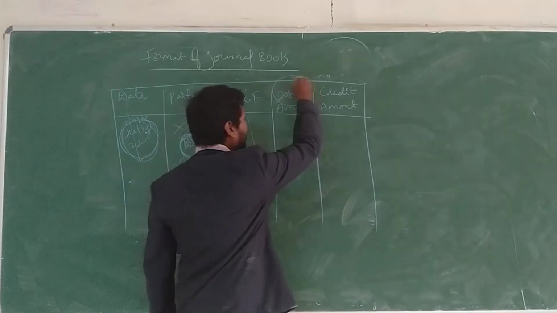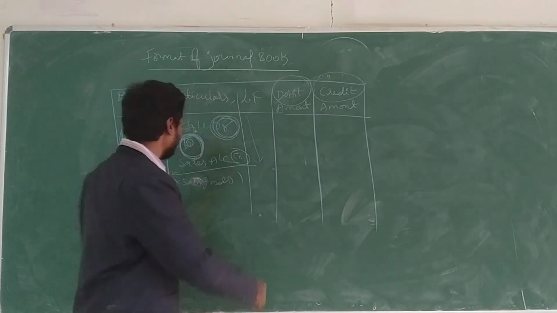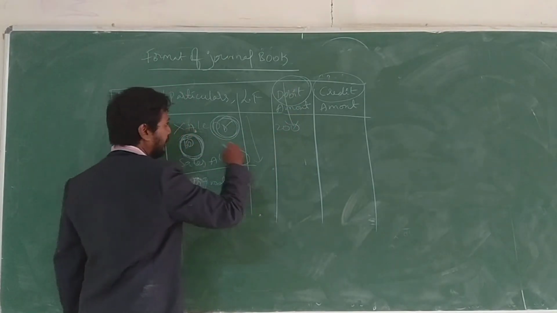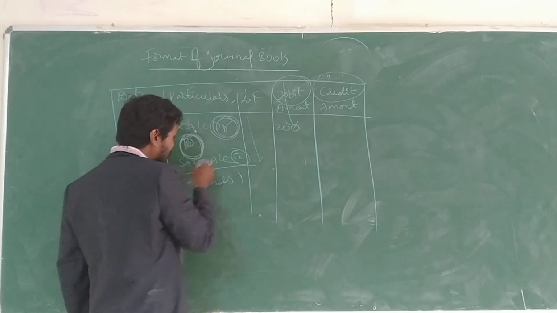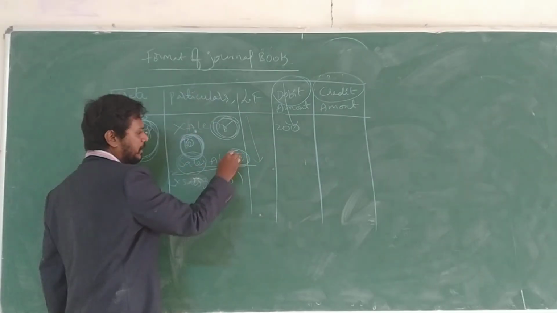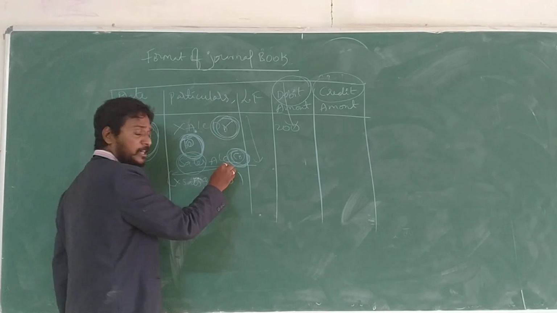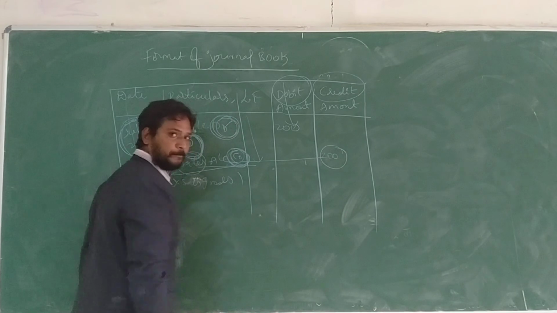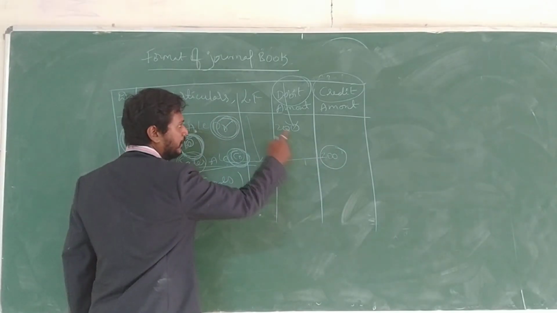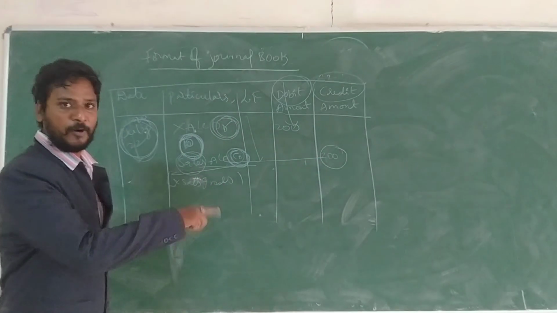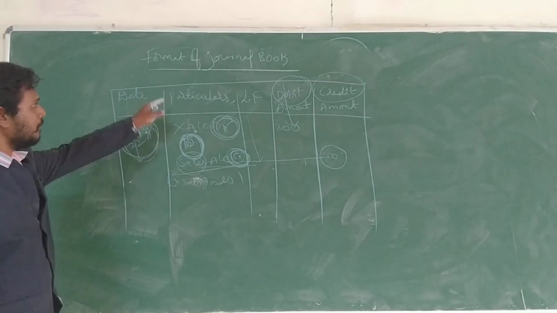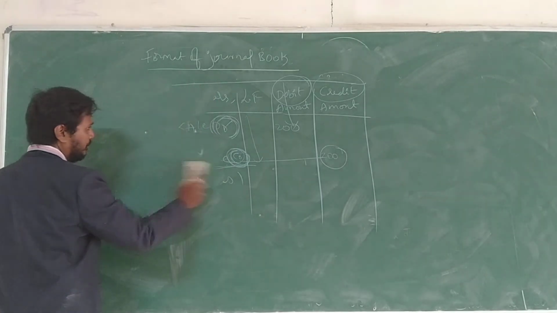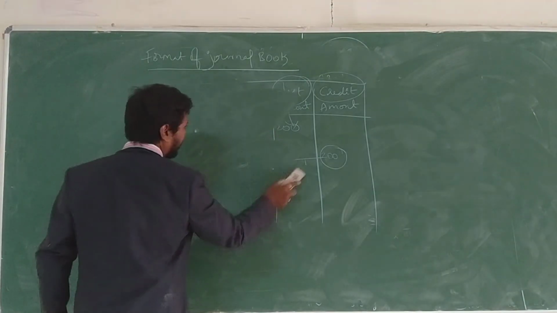I already said in the previous class what is debit and what is credit. Now, for example, X account Dr 200 rupees. I mention it only in the debit column, not in the credit column. Sales account is treated as a credit, so at that time we mention 200 in the credit column. Debit 200 and credit 200. This is the debit and credit column. This is the format of the journal entry. Now we are going to do one problem from journal entry.